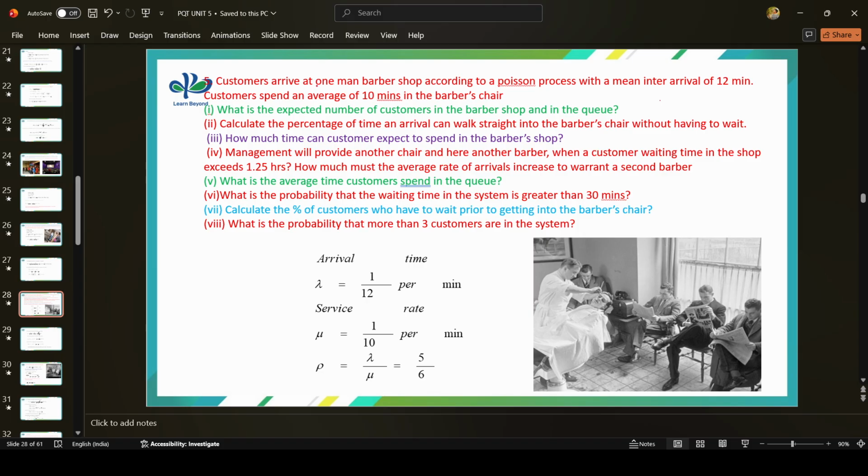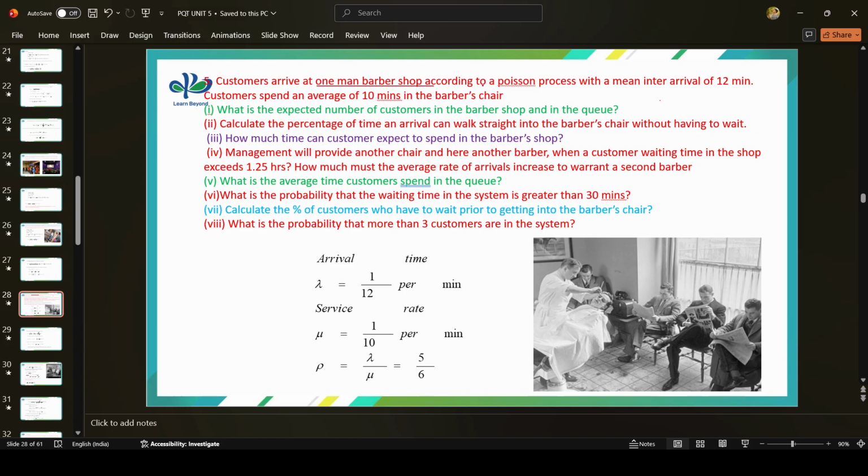See here, the problem is clear. It is a one-man barber shop, so it is a single server, and they didn't say anything about the customers. How many customers are there? Is there any limitation for the customers? There is no limitation for the customers, so it is an infinite capacity. So first we have to clear whether the problem is single server and what about the customers. In this problem, it is a single server and the capacity of the customers is infinite.